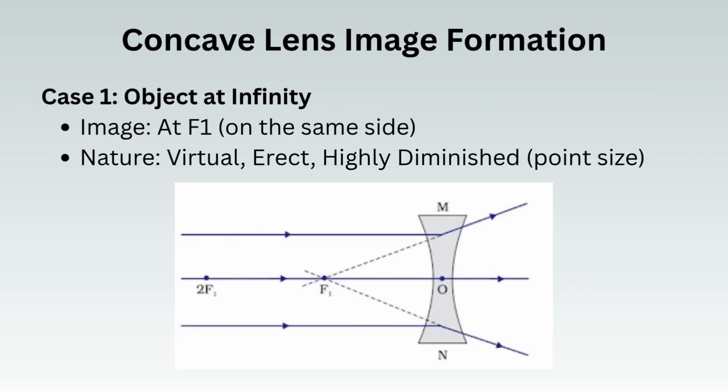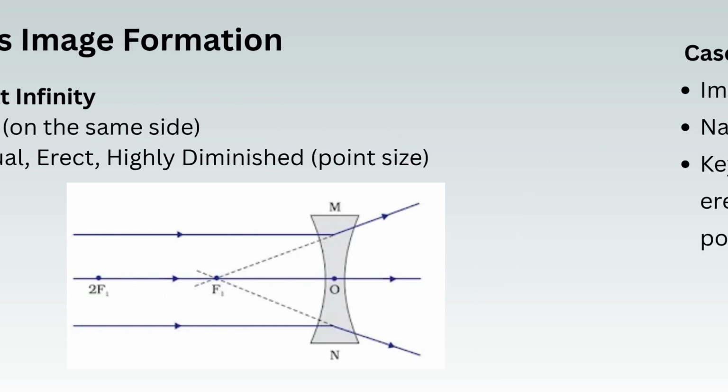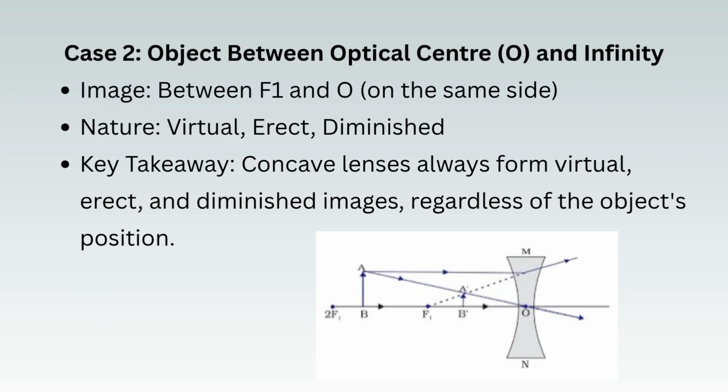Concave lens image formation. Case 1: Object at infinity, image at F1, on the same side. Nature: virtual, erect, highly diminished, point size. Case 2: Object between optical center, O, and infinity, image between F1 and O, on the same side. Nature: virtual, erect, diminished. Key takeaway: concave lenses always form virtual, erect, and diminished images, regardless of the object's position.